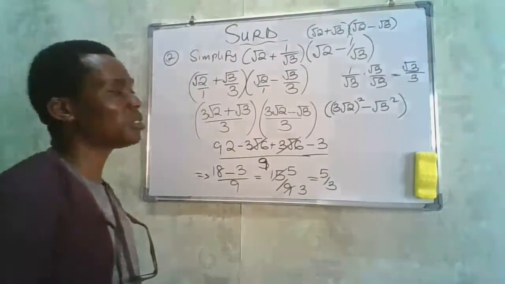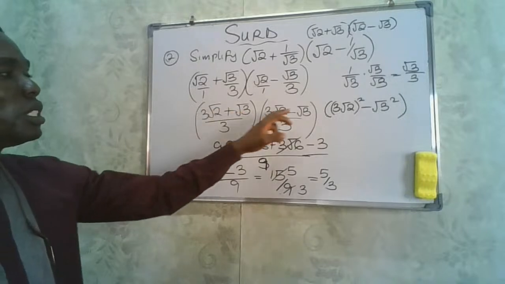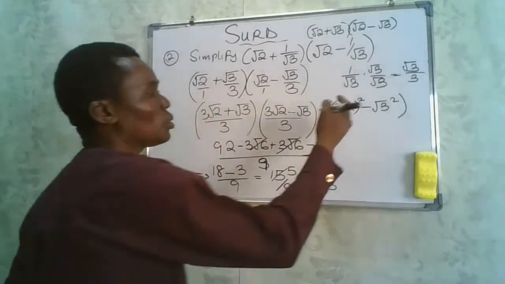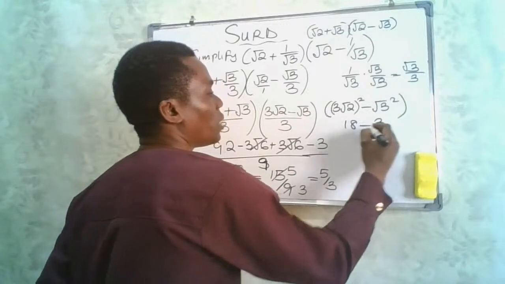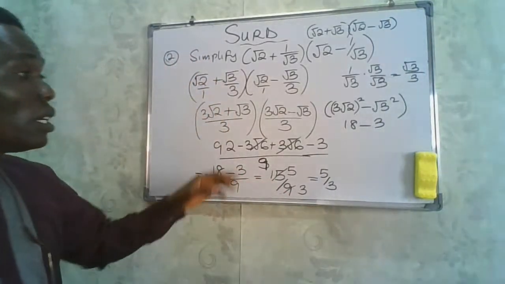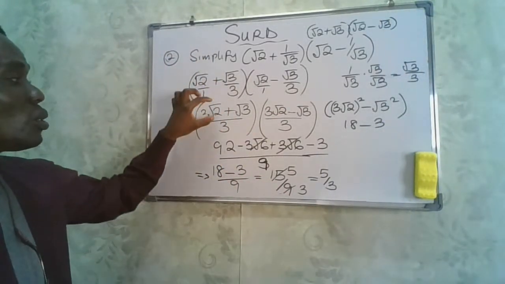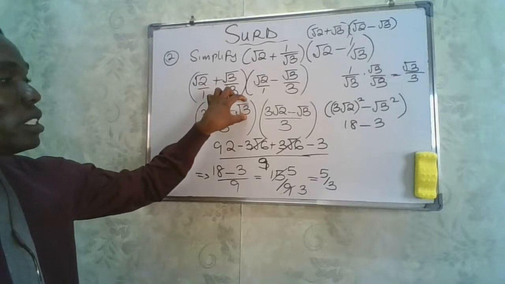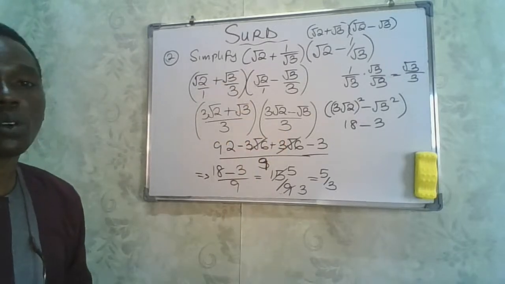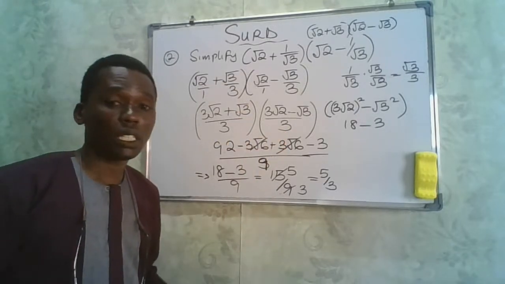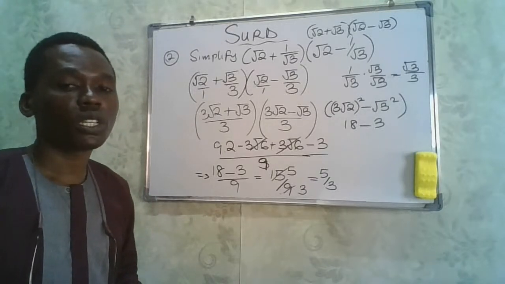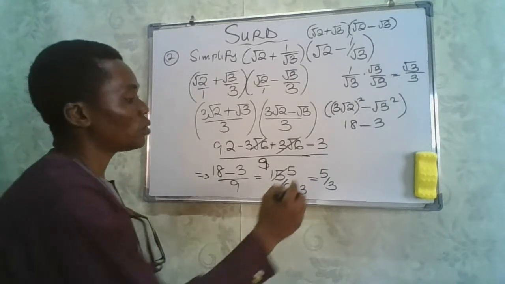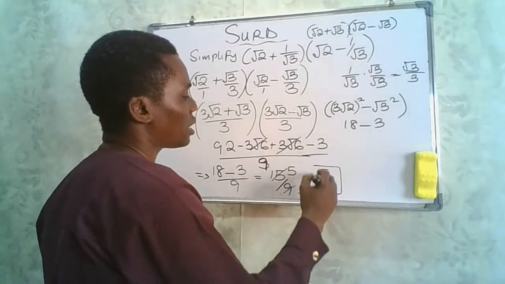Remember, if you do this, you're simply multiplying this and this. So you're going to get 18 minus 3. Whenever you are given this, all you need to do is square this and square this, and then subtract what comes out of them. And that is it. So the solution we are going to have is 5 divided by 3.